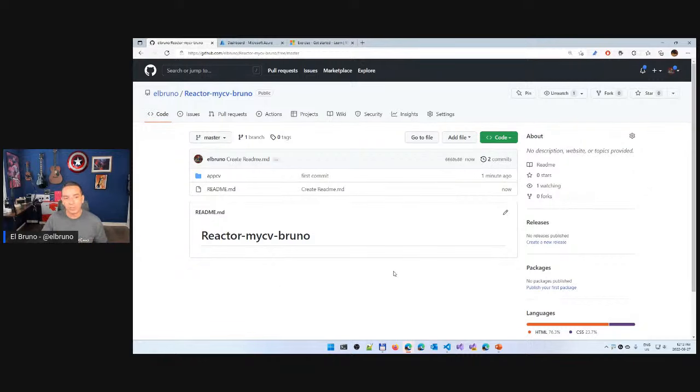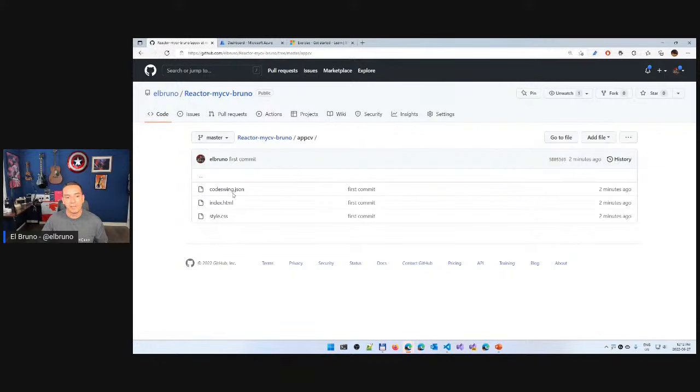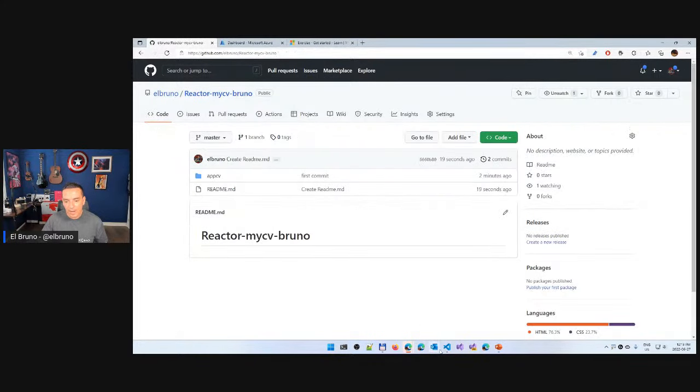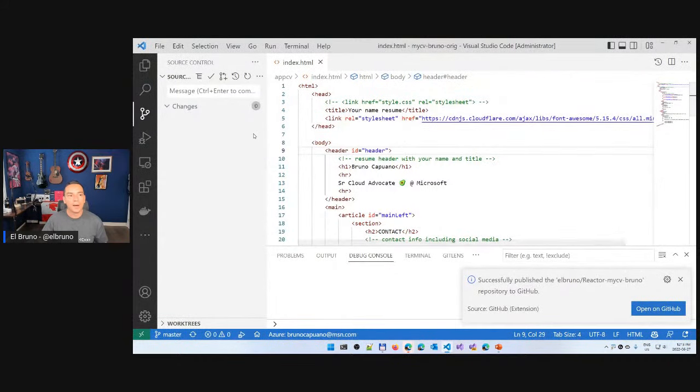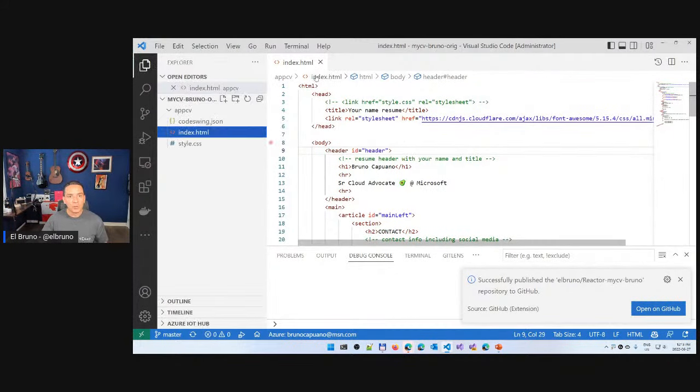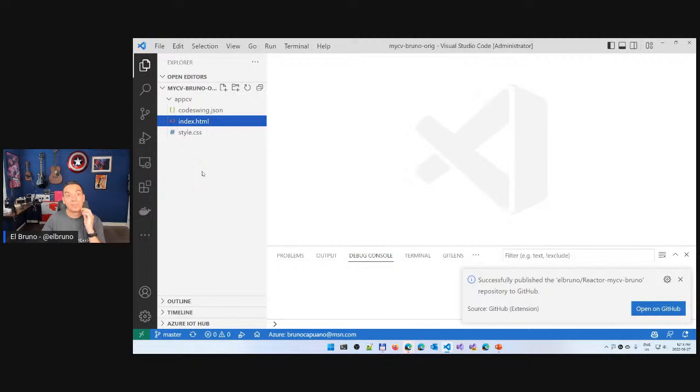But this is a project that we created. We have an MD file. We have a folder with the three files, index, CSS, and everything else. And if I go back here to Visual Studio Code, I still don't have the README file.